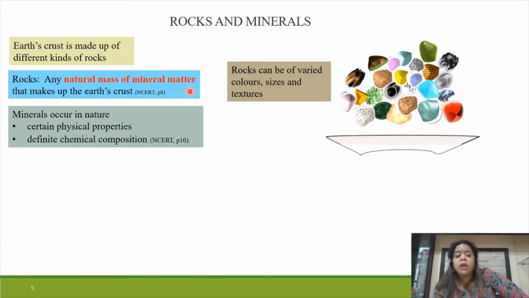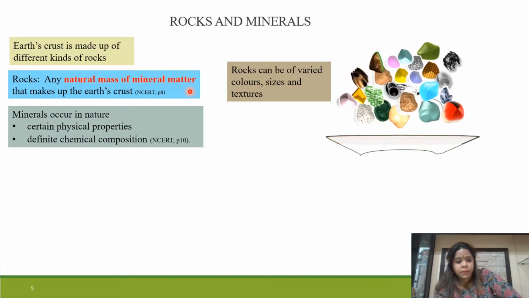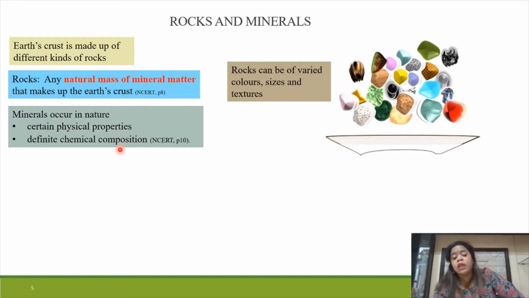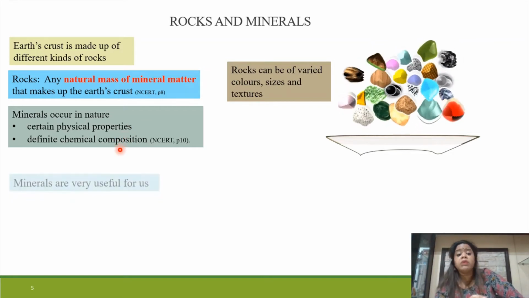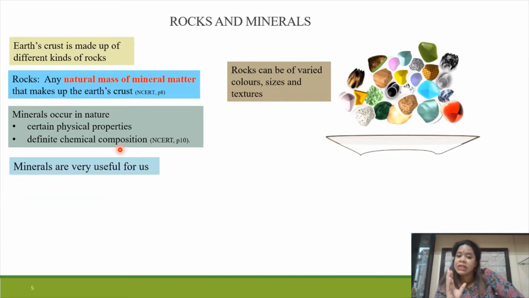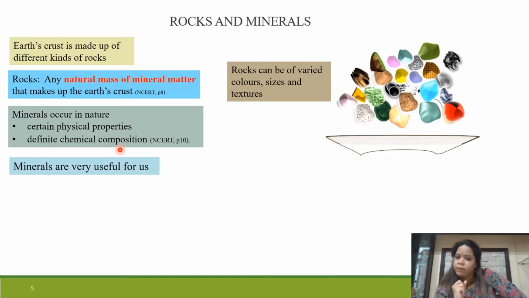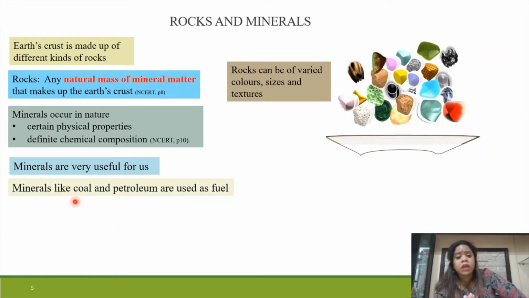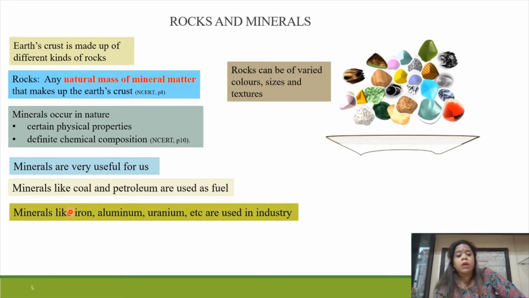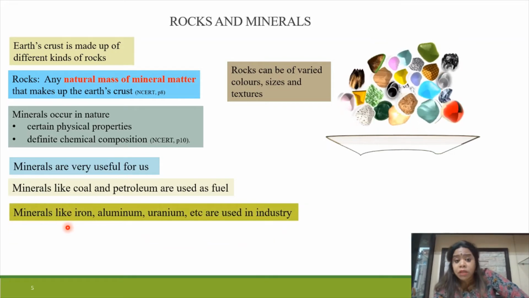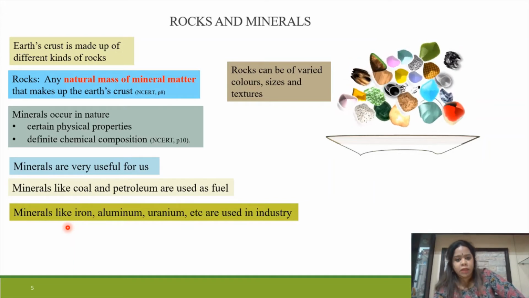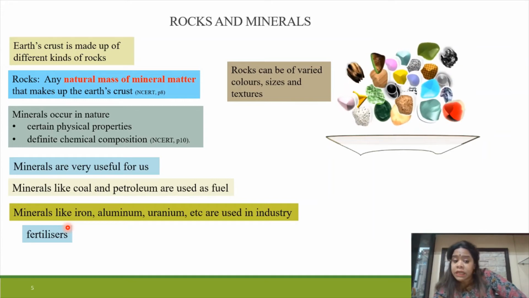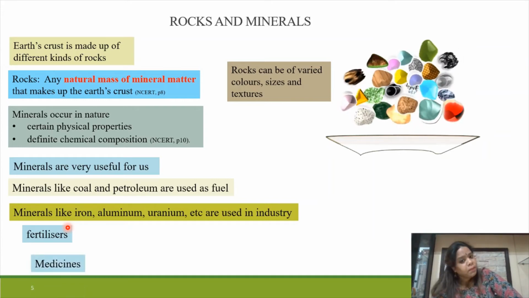Then what is a mineral? Minerals occur in nature and they have certain physical properties and a definite chemical composition. Minerals are very useful for us. So let's see the uses of minerals. Minerals like coal and petroleum are used as fuel. Minerals like iron, aluminium and uranium are used in industry. And there are some minerals which are used in fertilizers and in medicines.